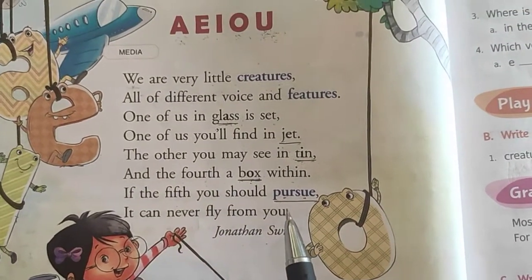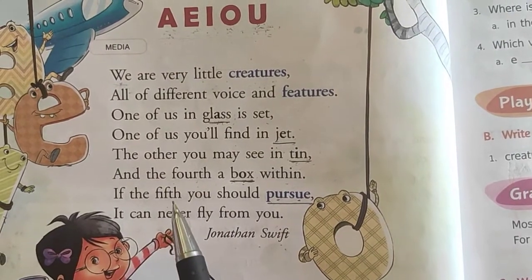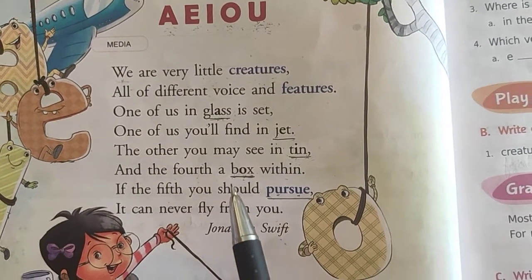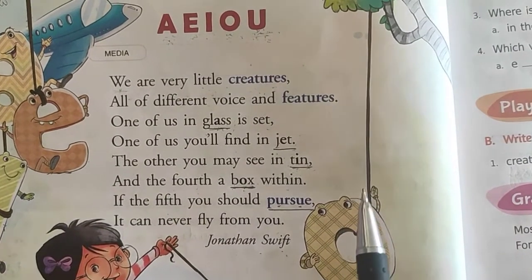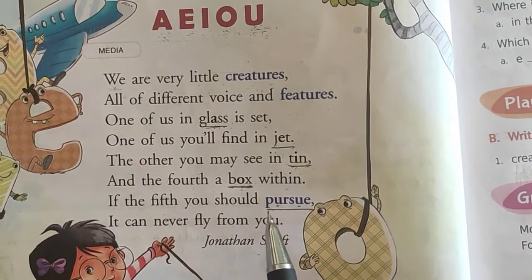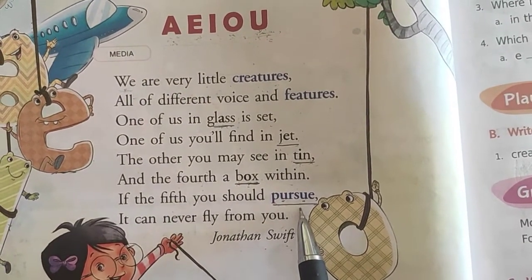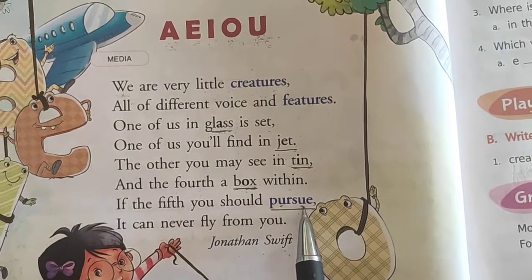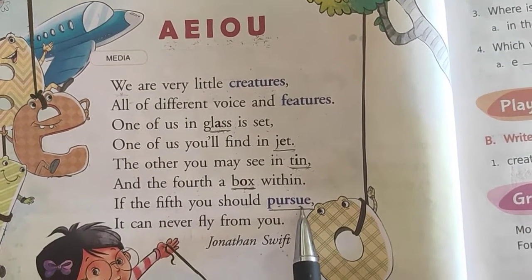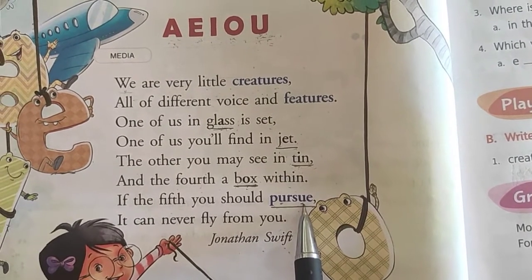So it is found in the word pursue. And it is there in that word twice. Once here and another U is here. So in the word pursue, the vowel U is found twice.